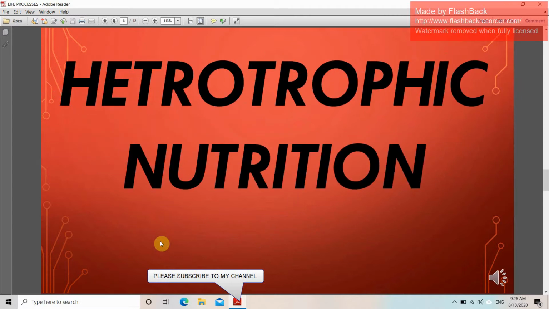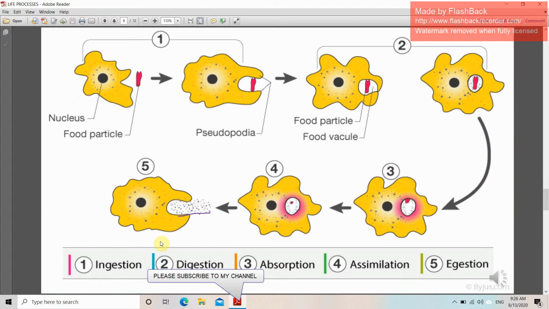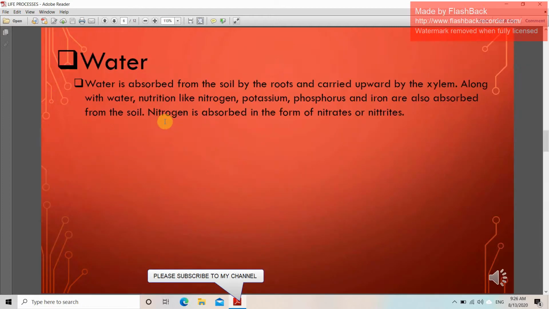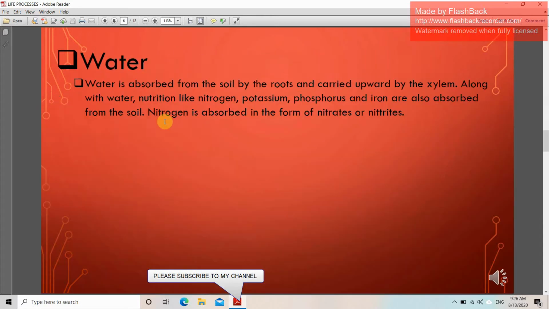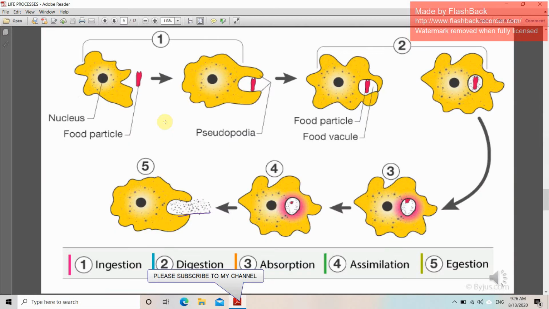Now, heterotrophic nutrition. Now you can see the diagram of an amoeba carrying out holozoic nutrition. See, this is the nucleus, this is the food particle. Now the pseudopodia open and the food particle goes in.